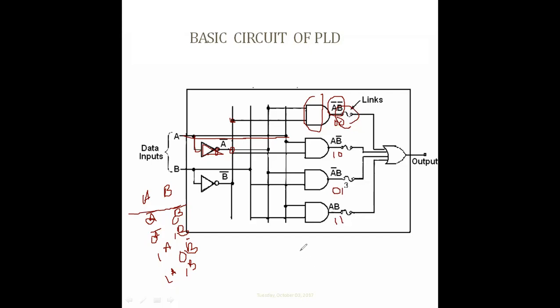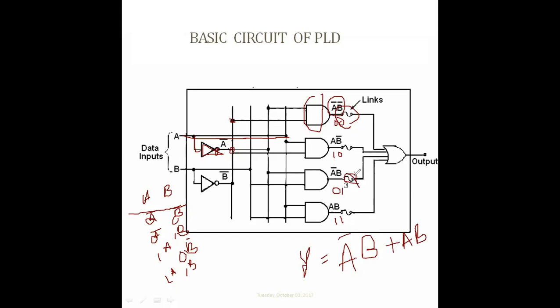For example, I need an output of A bar B plus AB. For this logic I need to short the connection; this fuse has to be connected.